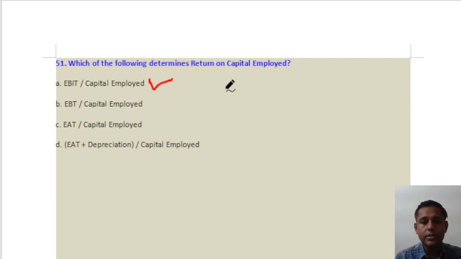हाँ, अगर यहाँ पे पोस्ट टैक्स पूछा जाएगा तो इन दैट केस यू व्हाट विल डू इज EBIT multiplied by 1 minus tax rate, so then post tax will be there. But in the question nothing specifically asked about post tax, so answer will be option number A.